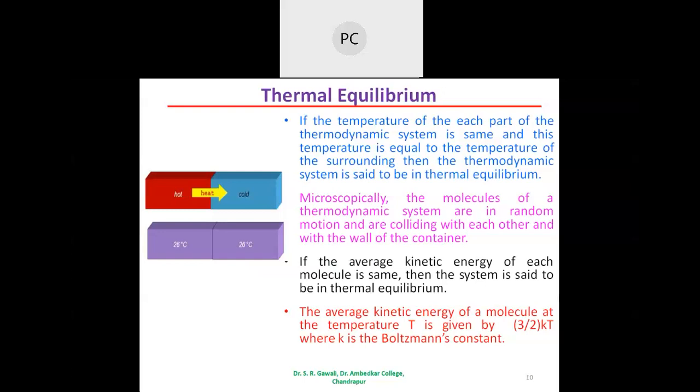Then we will see the definition of thermal equilibrium. If the temperature of each part of the thermodynamic system is the same, and this temperature is equal to the temperature of the surrounding, then the thermodynamic system is said to be in thermal equilibrium. Both these parts of the system have the same temperature. If this is happening, then such a system we call as in thermal equilibrium.